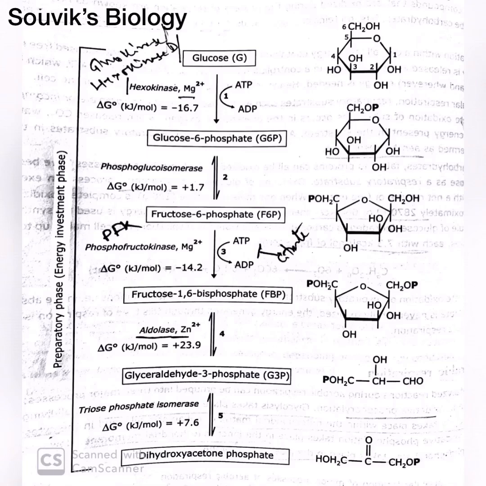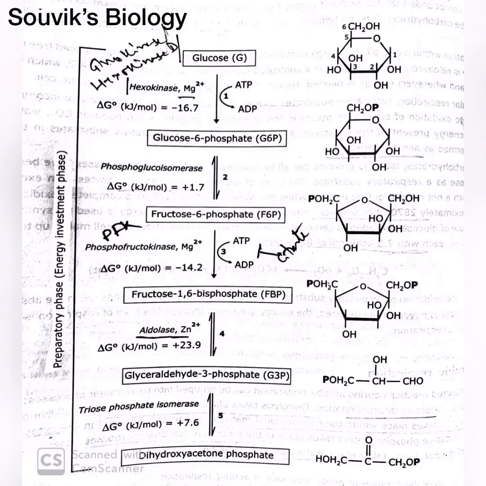In the third step, fructose 1,6-bisphosphate is produced from fructose 6-phosphate by the help of PFK or phosphofructokinase, and magnesium ion also helps as an activator. In this step ATP is also used.